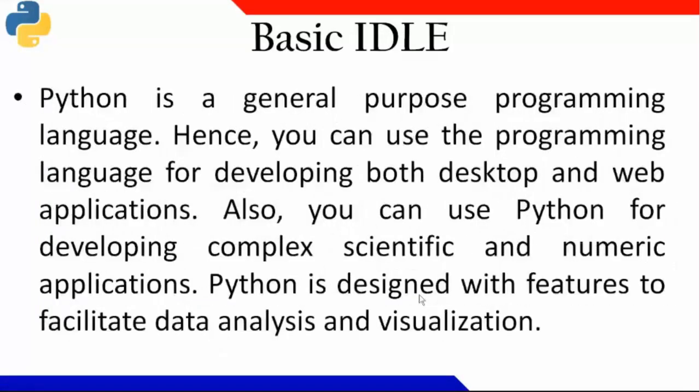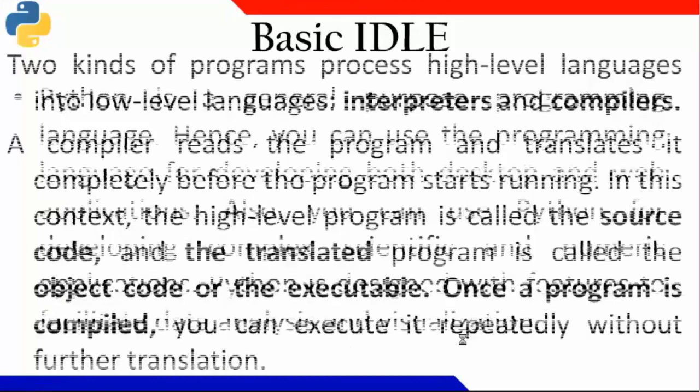We say it is a general purpose programming language because a wide variety of programming can be done, like desktop programming or web programming, complex scientific programming, numeric applications. And apart from that, we can do data analysis and visualization also using Python.